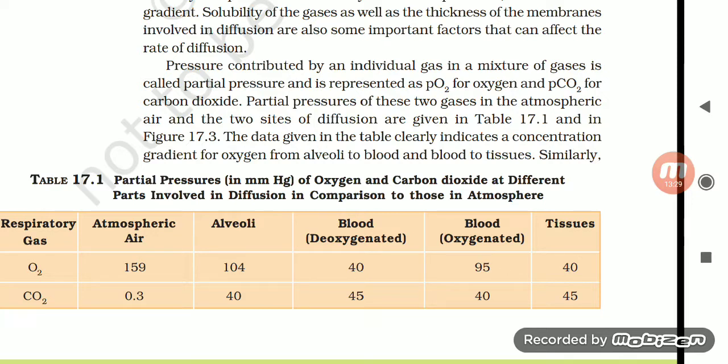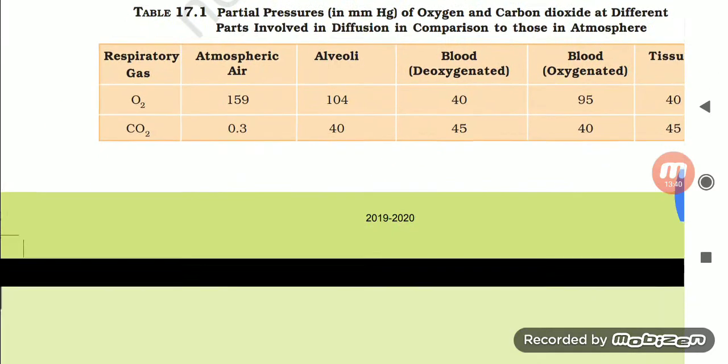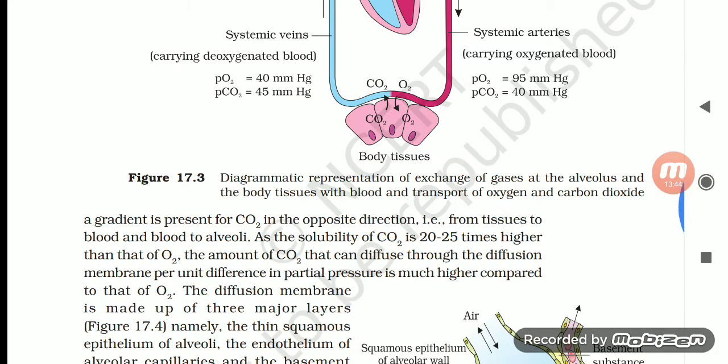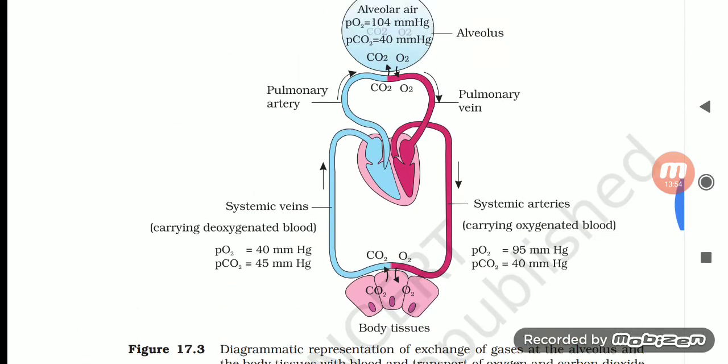The data given in the table clearly indicates a concentration gradient for oxygen from alveoli to blood and from blood to tissues. Similarly, a pressure gradient for carbon dioxide exists in the opposite direction, that is from tissues to blood and blood to alveoli. So over here the sentence ends. Let's get back to the diagram.